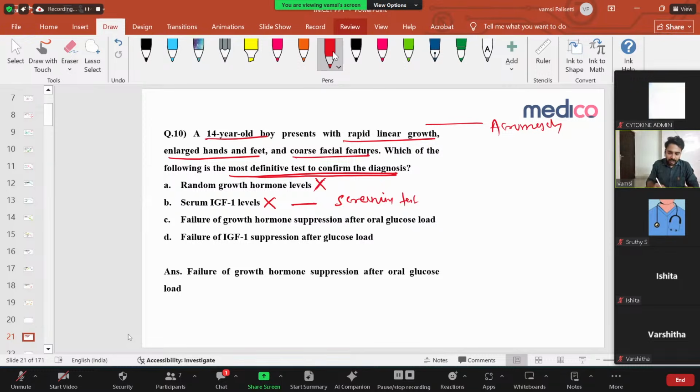Okay. Another thing, this is an important thing: failure of growth hormone suppression after oral glucose. This is a very, very confirming test. Whenever you are suspecting acromegaly, you do IGF-1 levels. If they are elevated, then you have to do the growth hormone suppression test.